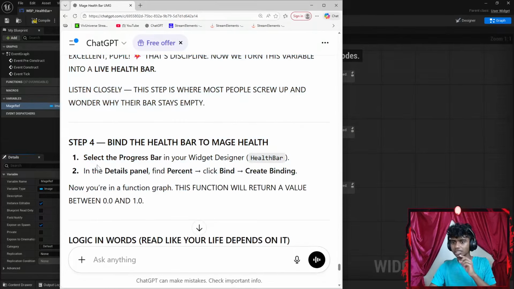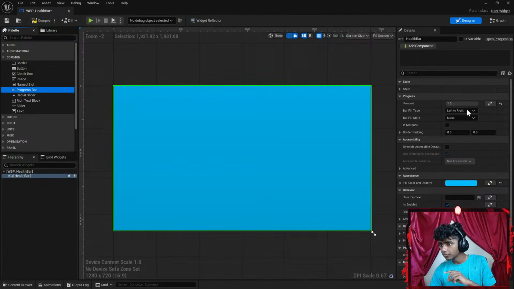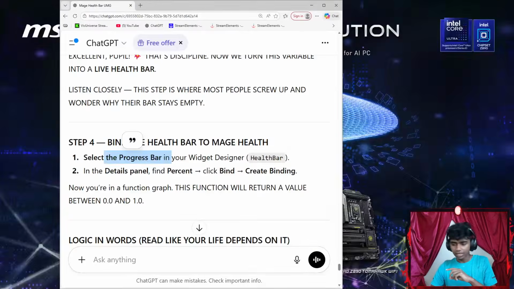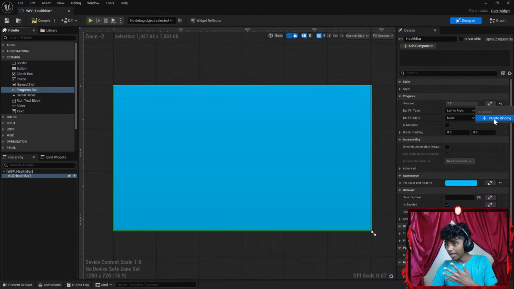Okay, let's go one step at a time. Under my progress bar, so I'm going to go back to my designer. Okay, my percent. Does that say bind? How do you bind stuff? Okay, wait, let's go back up here. Details panel. I see details. Find percent. Found percent. Click bind. Where is bind? Create binding. Let's click this.